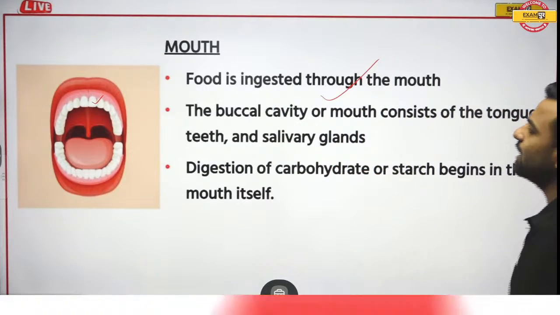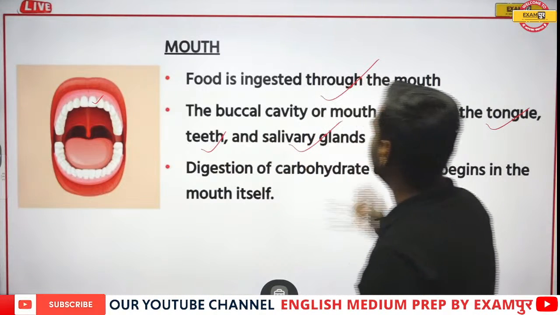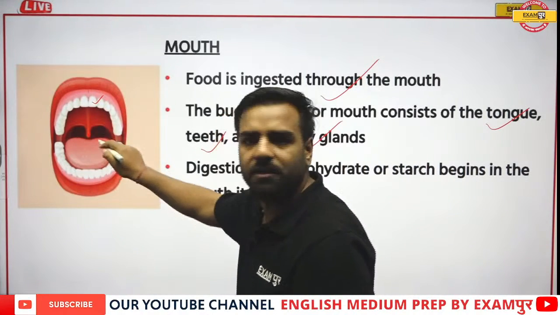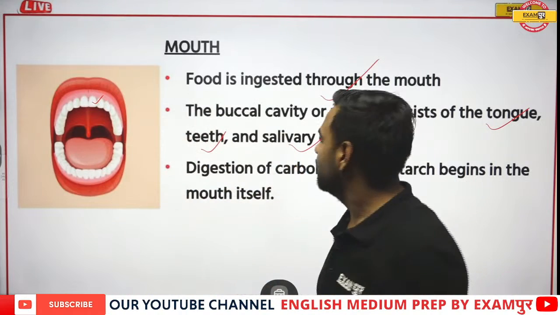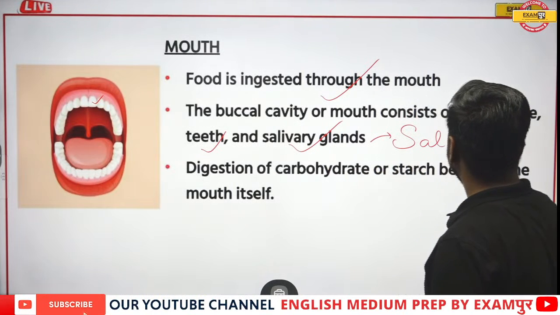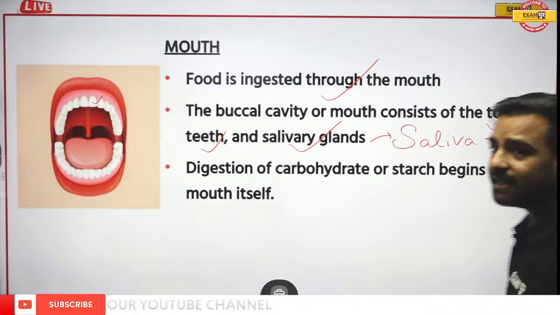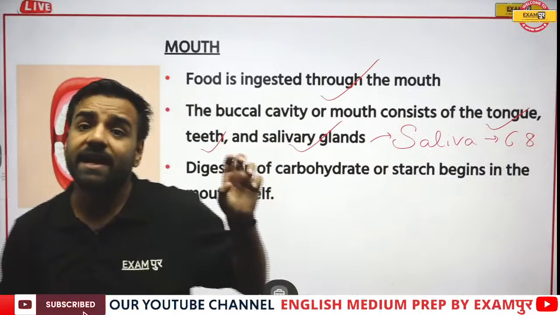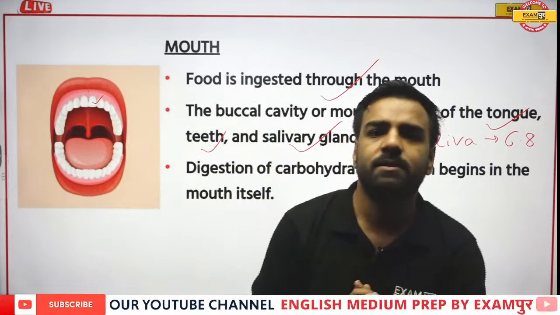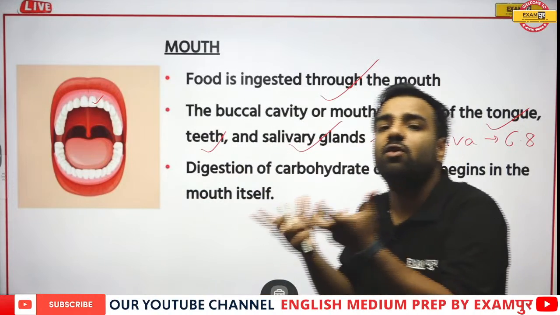Now talking about this buccal cavity. The buccal cavity of mouth consists of the tongue, teeth and the salivary gland. Now you must be wondering, where is the salivary gland? Salivary gland is present over here, from where saliva is generated. Now this is important. From the salivary gland, saliva is generated, and this saliva's pH is around 6.8. That's why we can say that it is slightly acidic in nature. And this saliva is doing what? It is helping in killing of the microbes, that is bacteria. Apart from that, it is helping in the easy swallowing of your food.